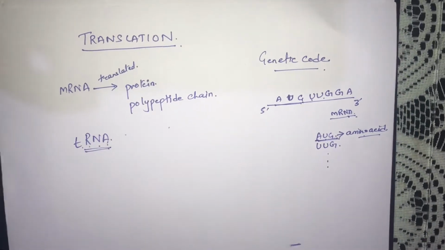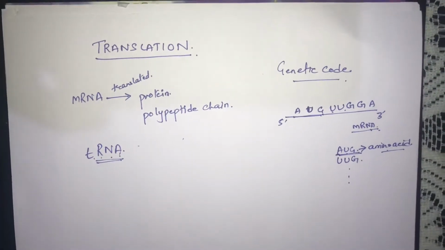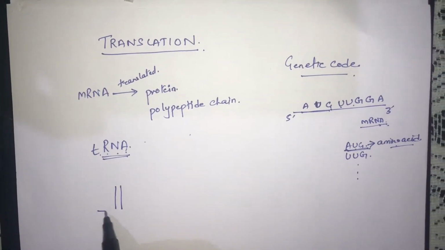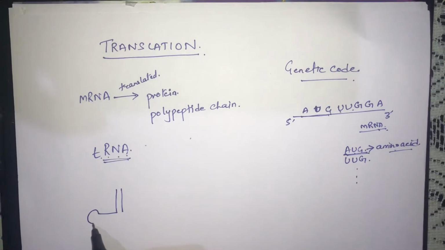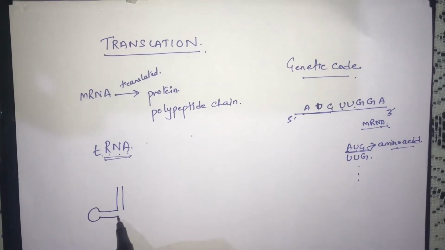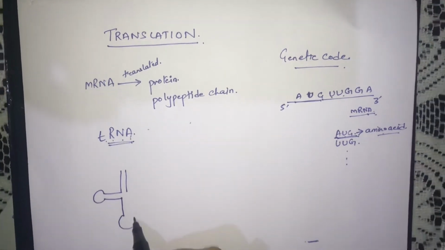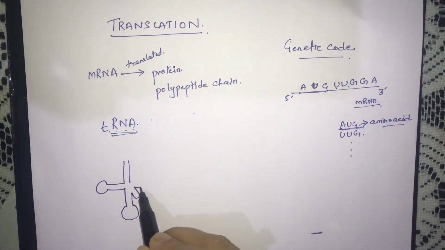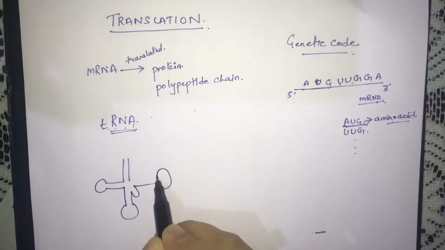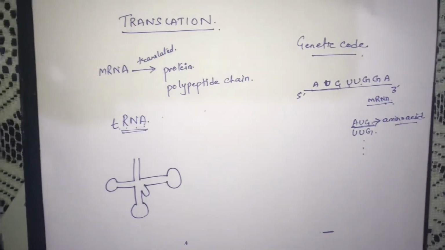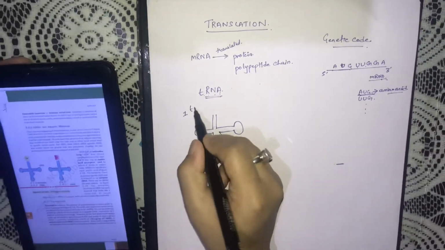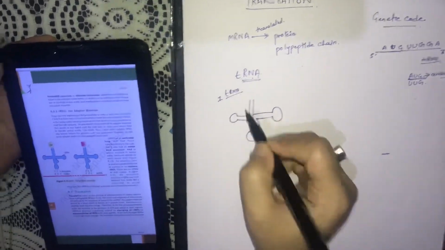Now if I draw the structure of tRNA, it is somewhat like this. It is clearly given in your book. I am only drawing one tRNA; there are so many tRNA.